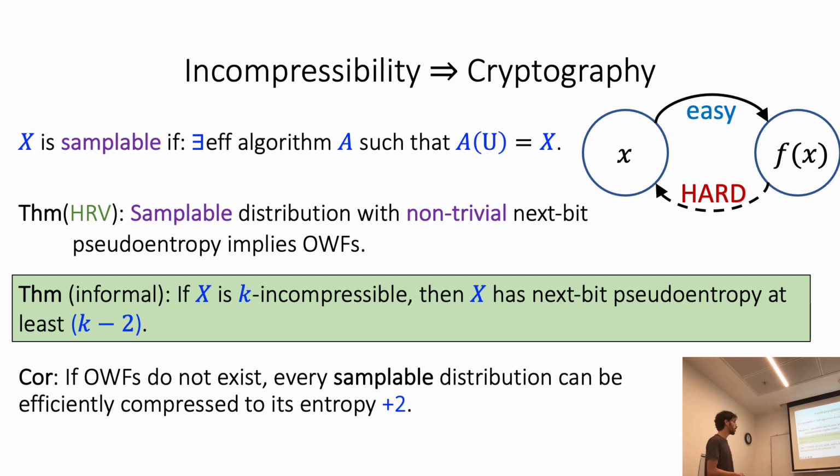This is because if one-way functions do not exist, by the result of Haitner, Reingold, and Vadhan, the next bit pseudoentropy of every distribution is equal to its entropy. Then our theorem says that a distribution X with k incompressibility is a distribution with entropy at least k minus 2. So we can compress X to its entropy plus 2.